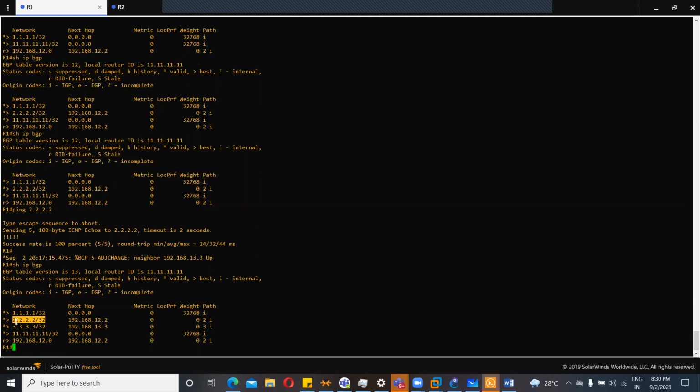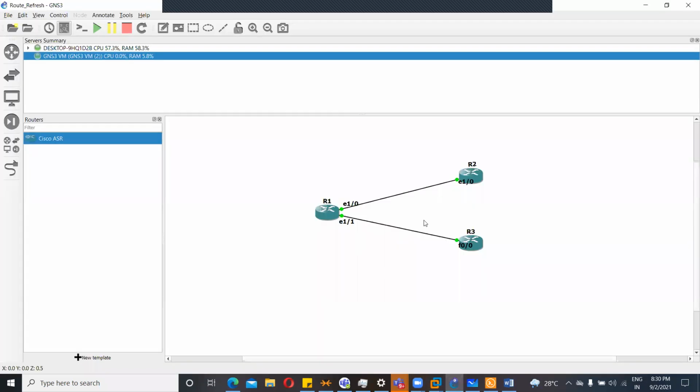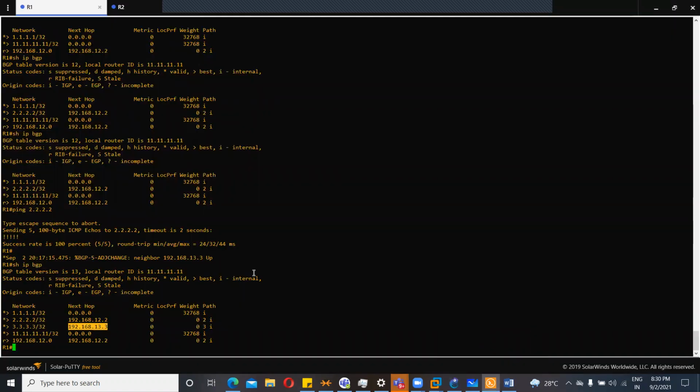Let's say R1 got 2.2.2.2 from 192.168.12.2, that is ISP1, and R1 got 3.3.3.3 from 192.168.13.3, that is ISP2. So hope you understand. There is no link between R2 and R3, but still I can reach. I didn't explicitly advertise these two networks, for example 2.2.2.2 and 3.3.3.3.